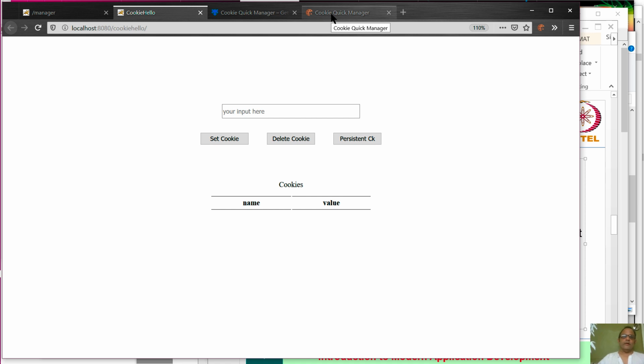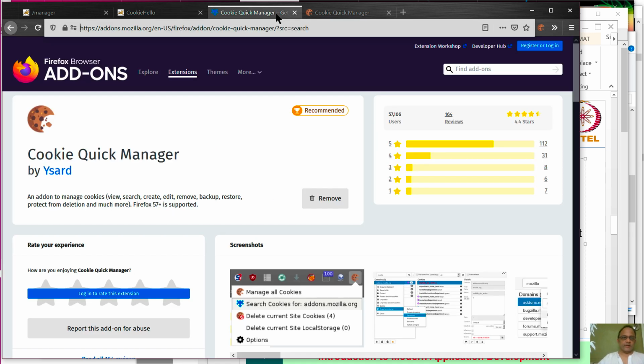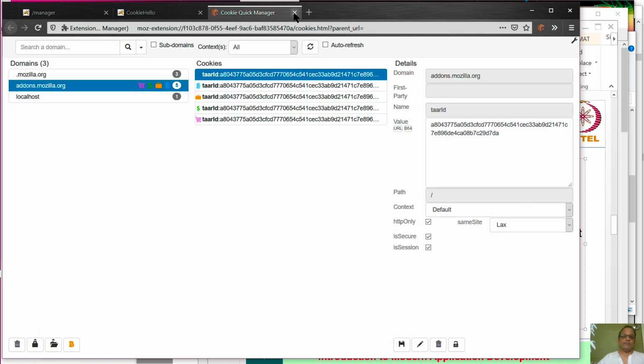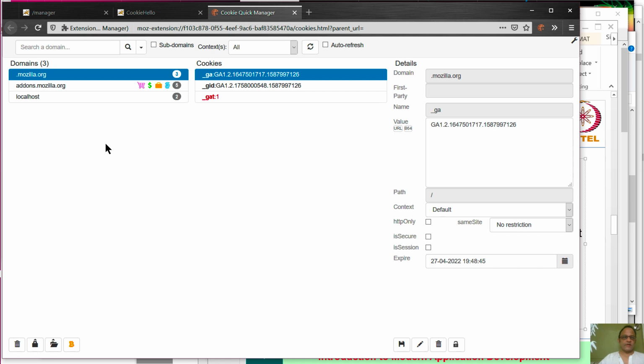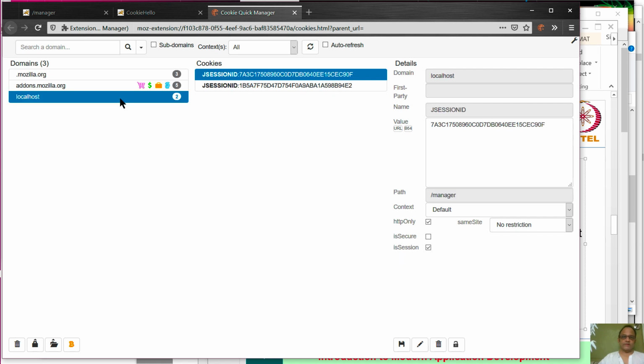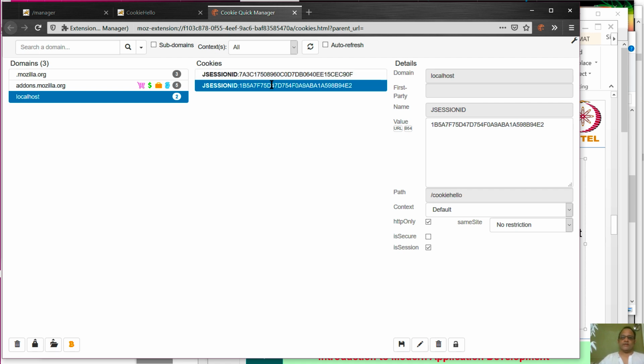All right. Now, let me get rid of this add-on tab. And what does our system say? If you notice, this number changed. We now have 2 cookies, and we have 2 JSessionID cookies. One is the first one, which is /manager, and the second is from Cookie Hello.